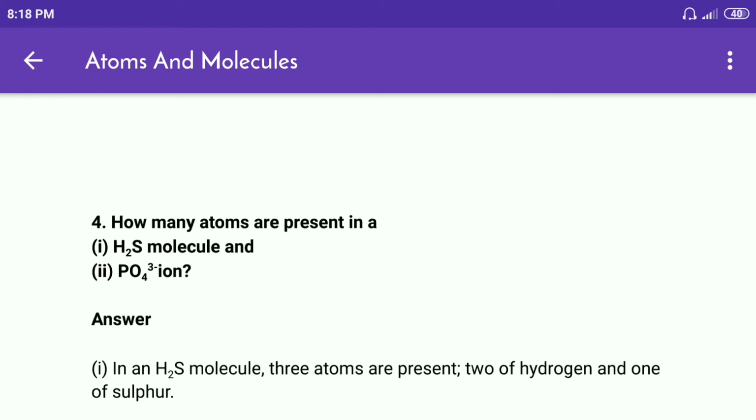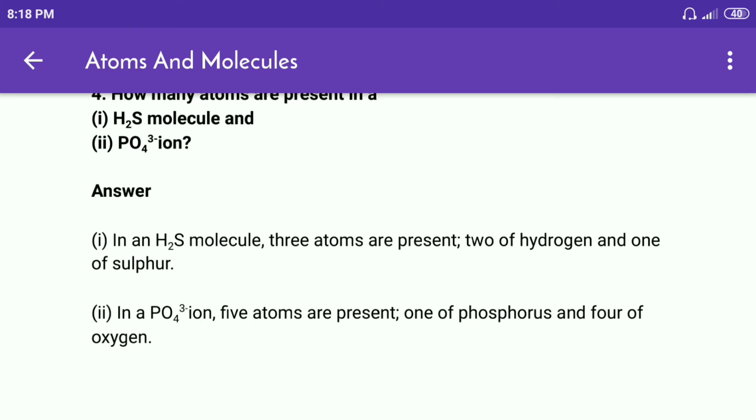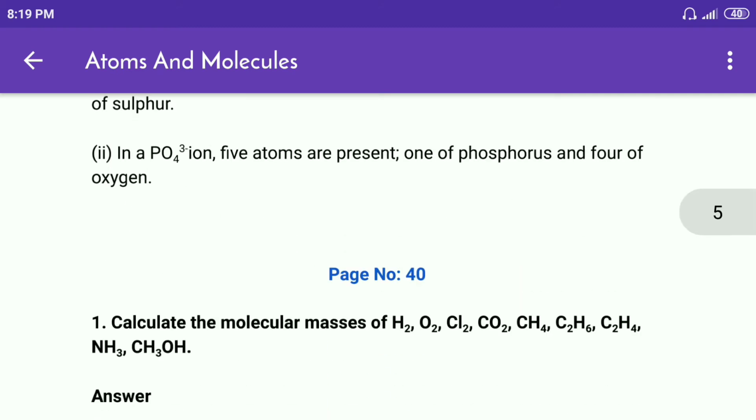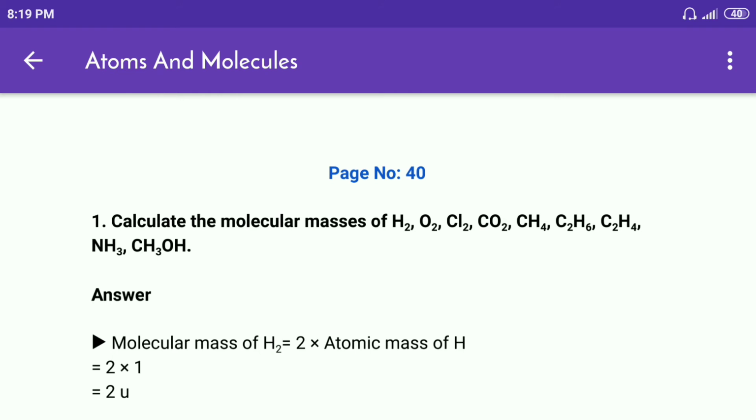Fourth, how many atoms are present in first, an H2S molecule and second, a PO4 3- ion? Answer. First, in an H2S molecule, 3 atoms are present, 2 of hydrogen and 1 of sulfur. And second, in a PO4 3- ion, 5 atoms are present, 1 of phosphorus and 4 of oxygen.